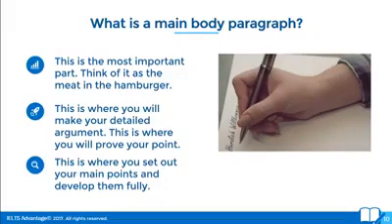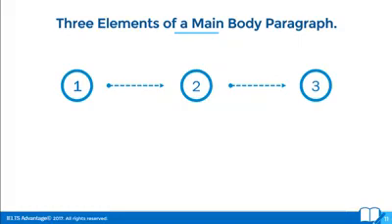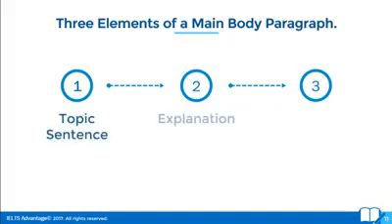So how do you do that? There are 3 elements of a main body paragraph, not 3 sentences, 3 elements, all right? 3 things that need to be in your main body paragraph. First thing is a topic sentence. The second thing is an explanation, and a third thing is an example. Every single main body paragraph you should write should have a topic sentence, an explanation, and an example. If you do that, you're going to write a much better